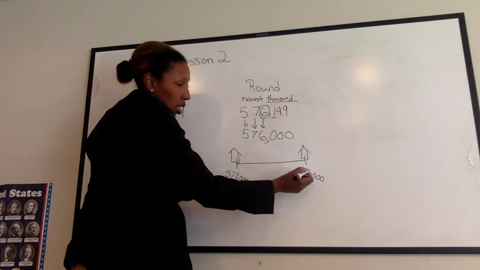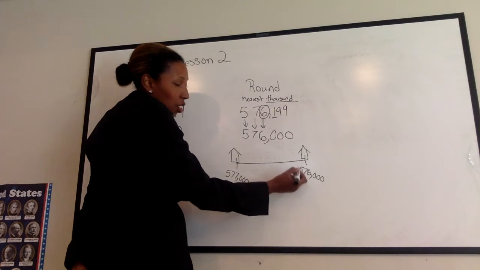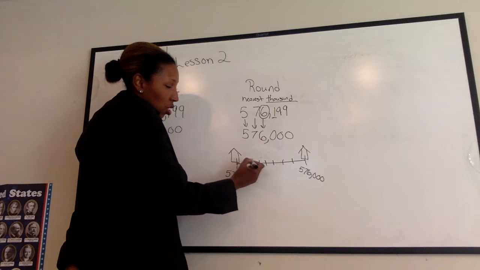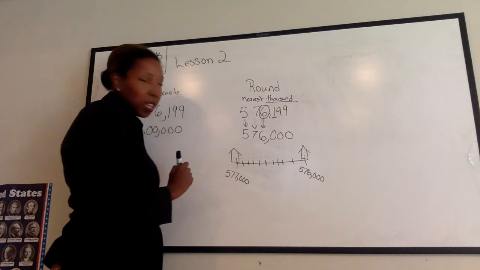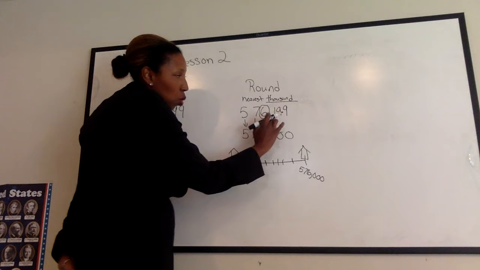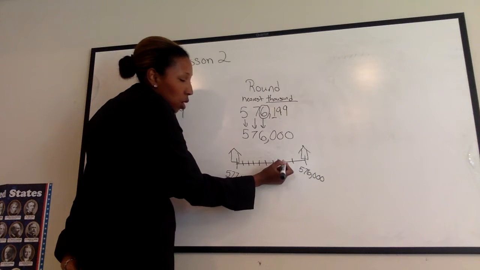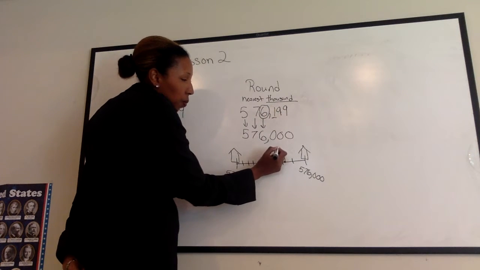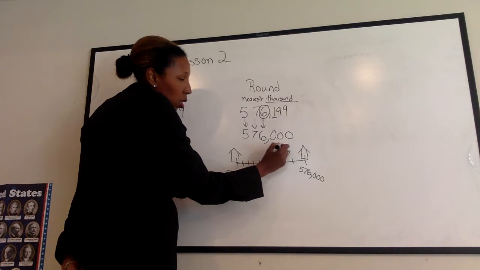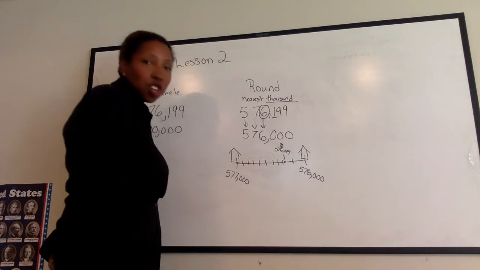Well, let's see. 576,100, 200, 300, 400, 500, 600, 700, 800, 9. There we go. So now, if I have that, and I'm at the house, I'm going to say, okay, where would this fall? Well, it's 199, so it's going to fall right before the 200, right? So it's going to be right about here. If it's here, and that's your number, you're walking to your friend's house.